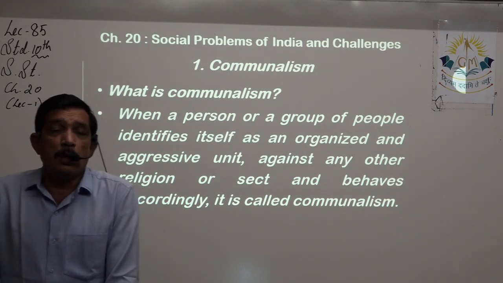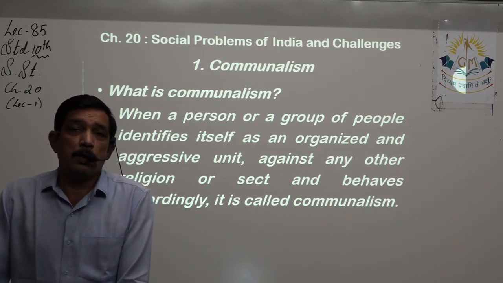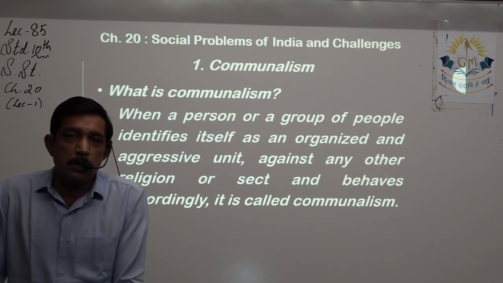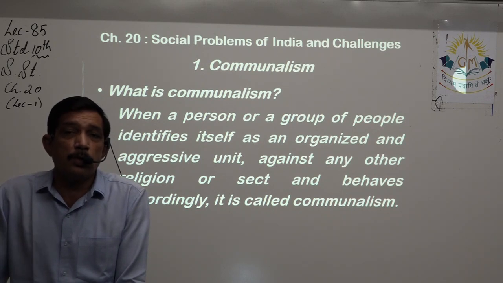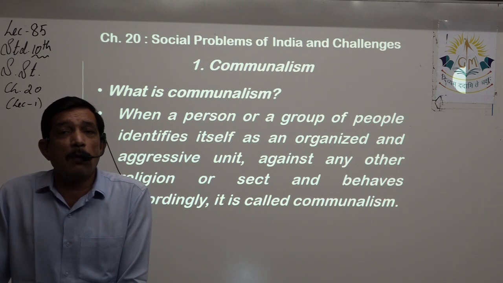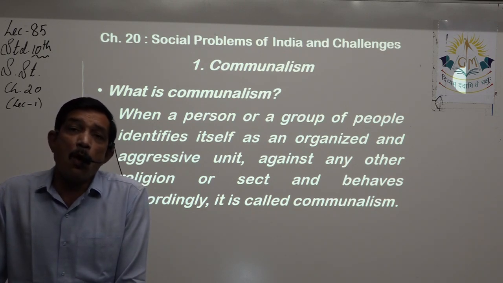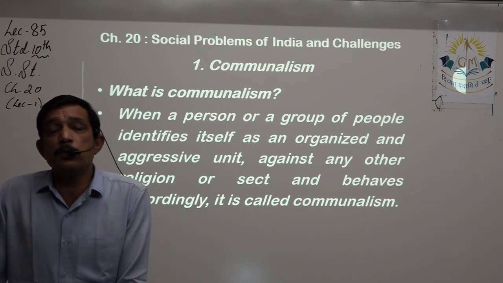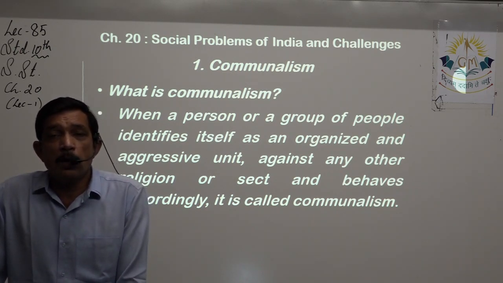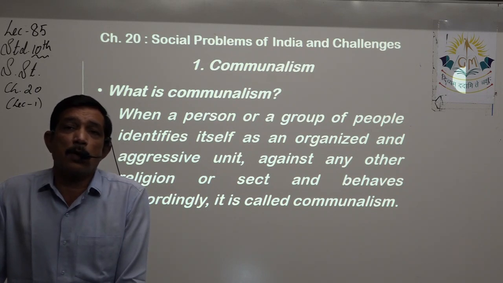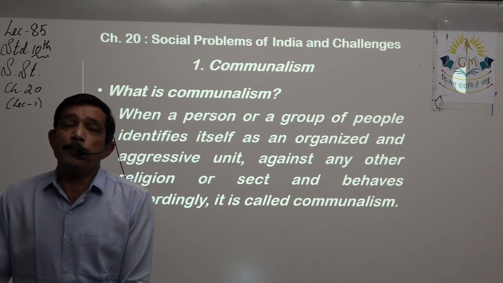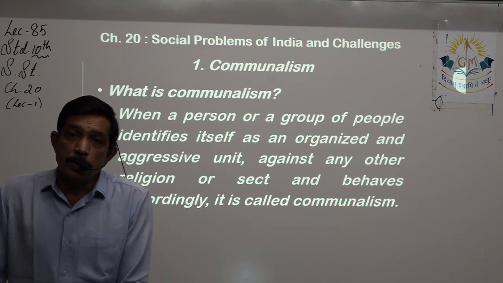We have already learned about that, we have already discussed that. A person is born into a religion, he doesn't have a choice, right? He is born to his or her parents, and his or her parents are following some religion. So he is born into a religion and he is brought up in that family. Lots of valued lessons he learns from the parents, from the elders, from the society, right? And he follows that same religion, right?